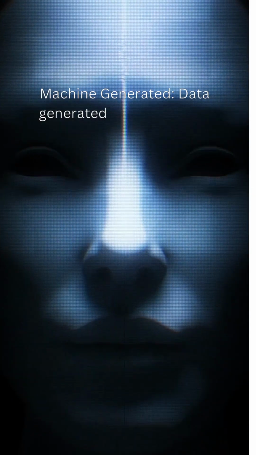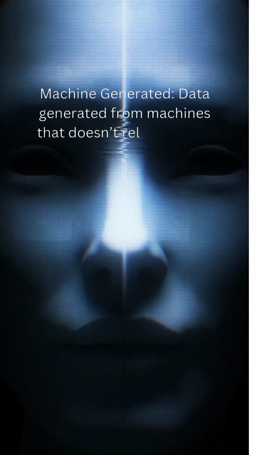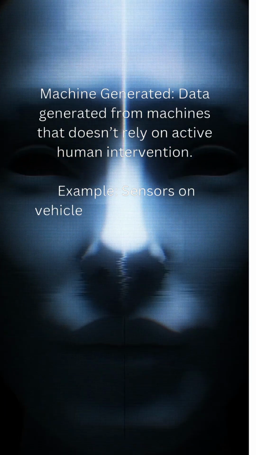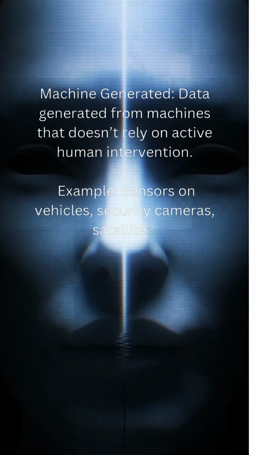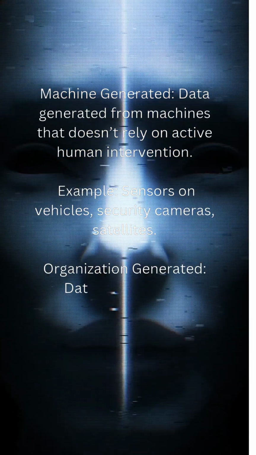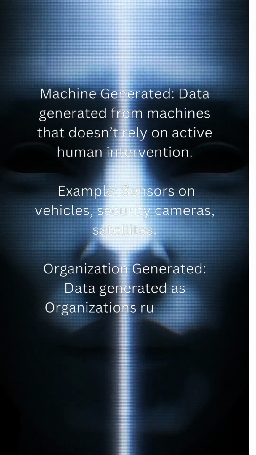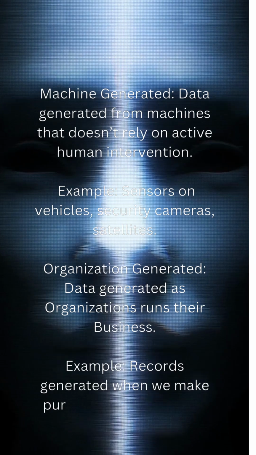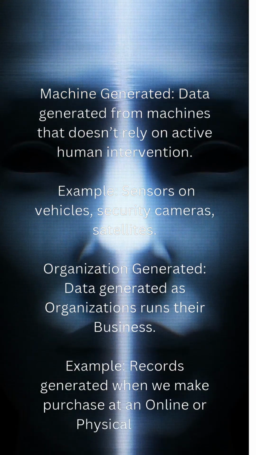Machine-generated. Data generated from machines that doesn't rely on active human intervention. Example: sensors on vehicles, security cameras, satellites. Organization-generated. Data generated as organizations run their business. Example: records generated when we make a purchase at an online or physical store.